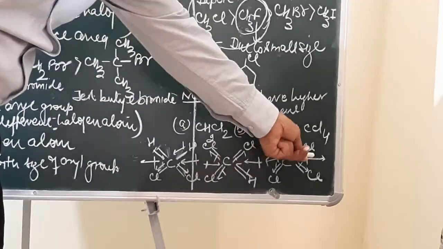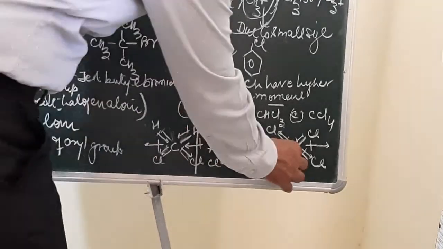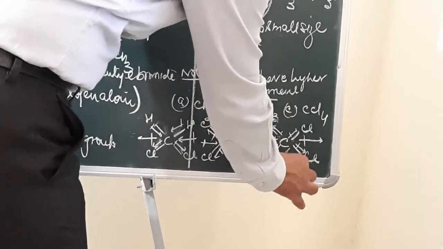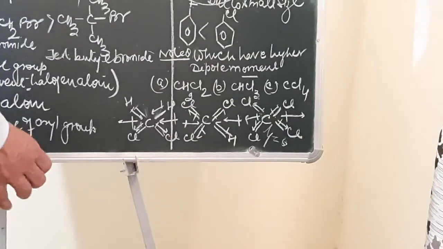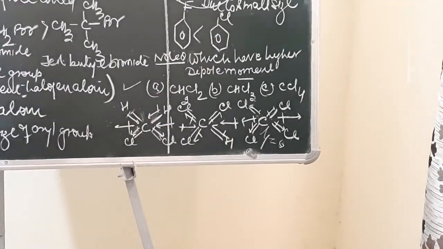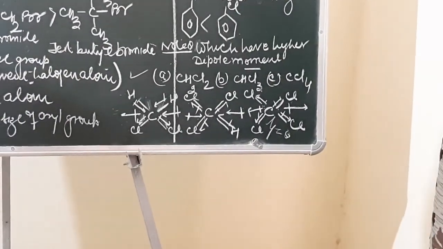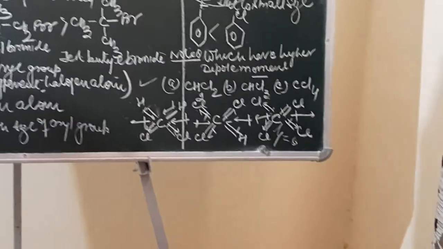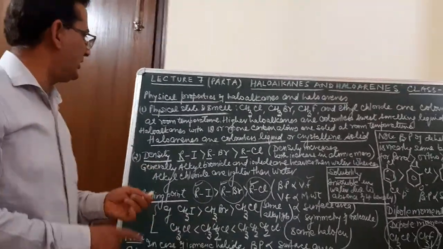In carbon tetrachloride, the dipoles are on opposite sides, so it will have a zero dipole moment. So dichloromethane will have a higher dipole moment as compared to chloroform, as compared to carbon tetrachloride. Hopefully you understand how we compare the physical properties of haloalkanes.